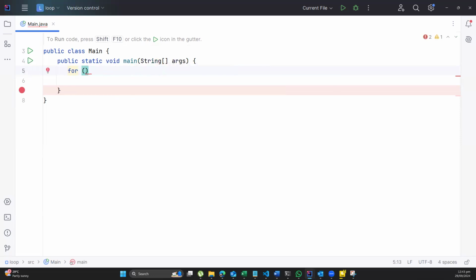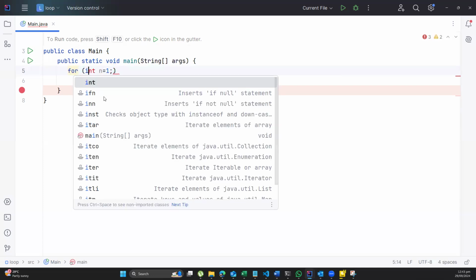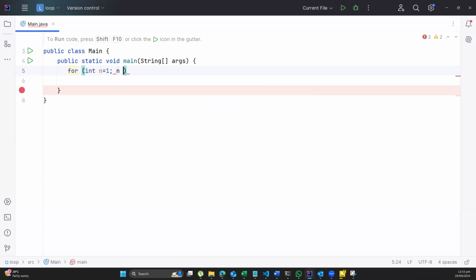I can say int n equal to 1. That means my initial point of starting, where I want my loop to start. Remember, the loop means I'm doing something over and over again. So the first point is me starting at 1. When do I stop? So I'll say whilst n is less than or equal to 10.